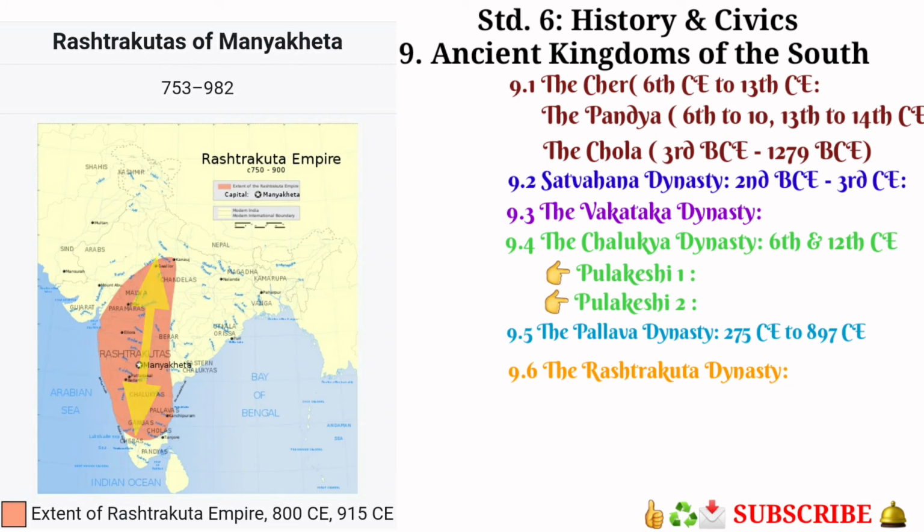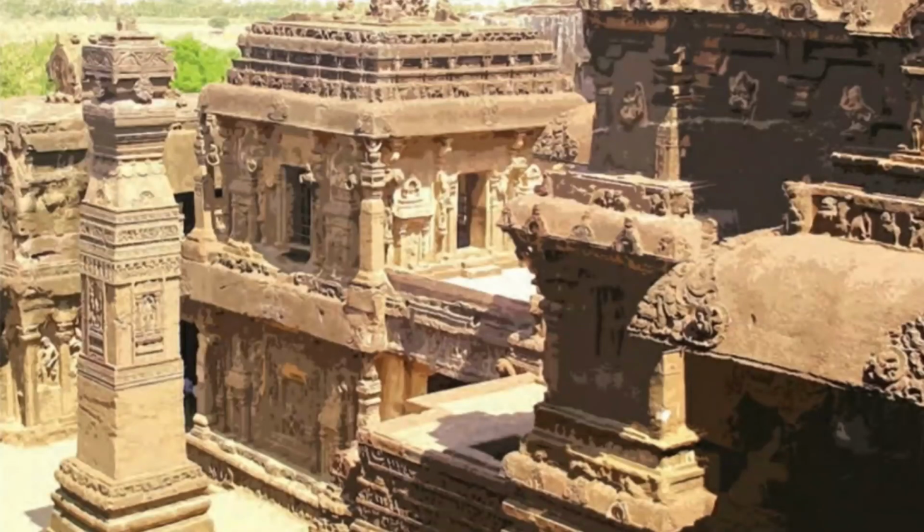Their power was established in Maharashtra by King Dantidurga. Yes, students, do not forget who established the power of the Rashtrakuta dynasty in Maharashtra: King Dantidurga. Krishna Raja I had the famous Kailas temple carved at Ellora.